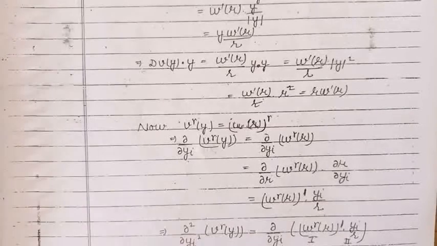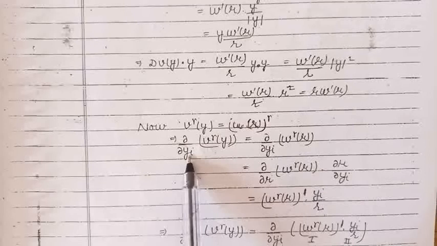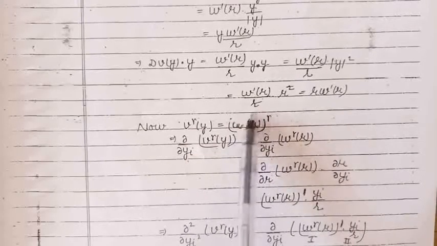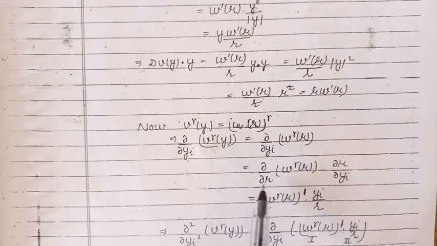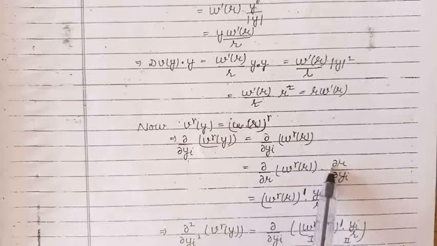Now let us find the Laplacian of v raised to the power gamma with respect to y. So let us find partial derivative of v raised to the power gamma with respect to yi. Because this is a function of r, firstly we differentiate w raised to the power gamma with respect to r, then partial derivative of r with respect to yi.